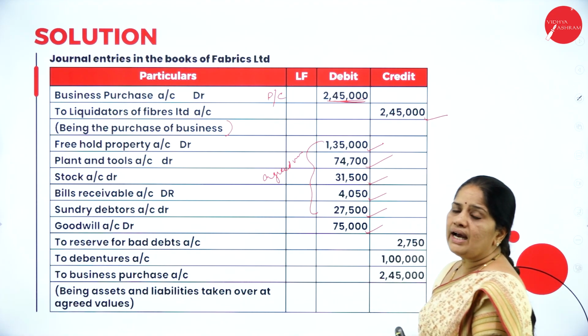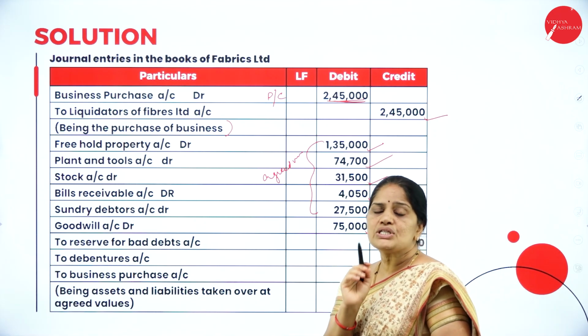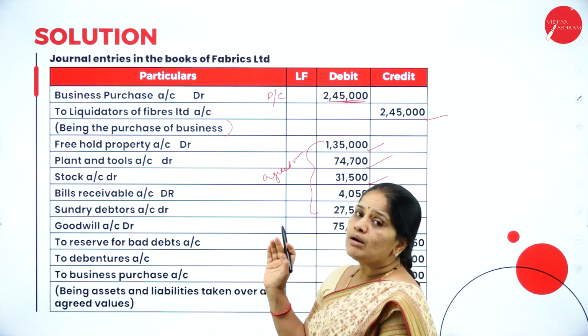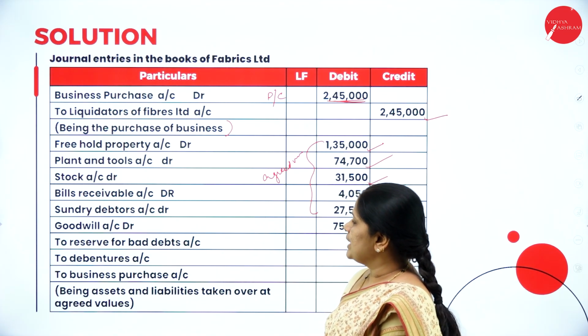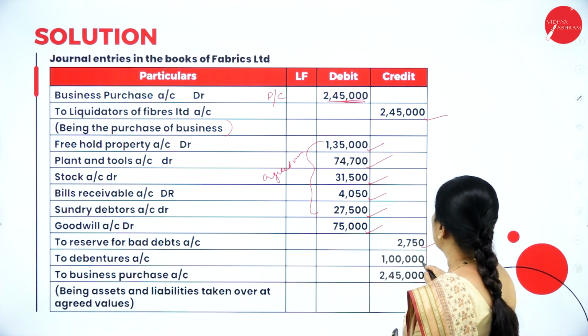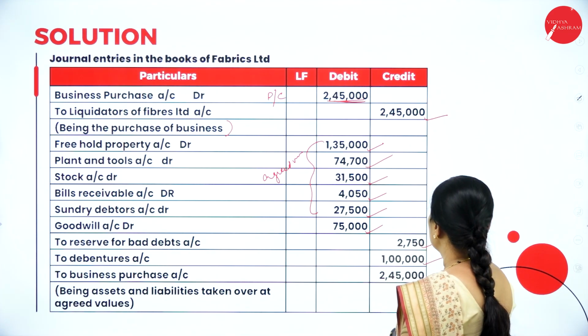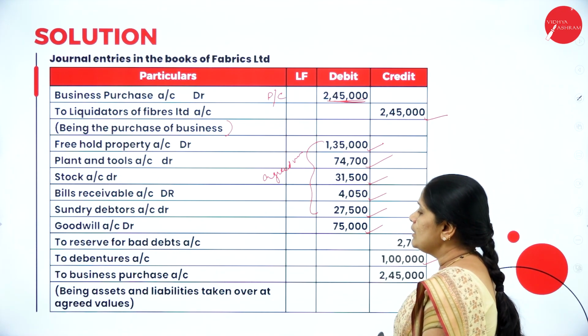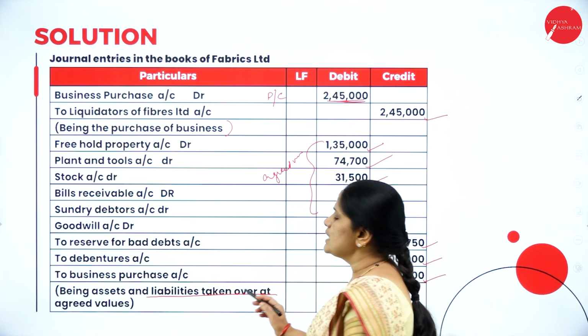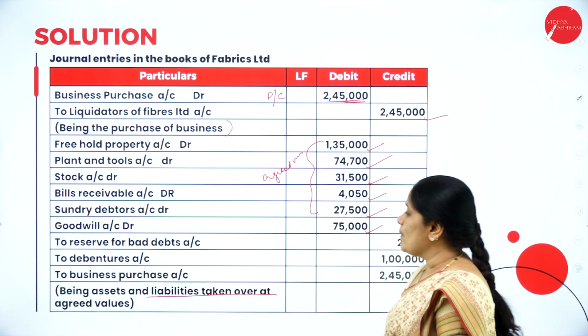So whatever you have transferred, whatever amount you have mentioned in the purchase consideration, the same amount you will mention in the books of the purchasing company. To reserve for bad debts 2,750, to debentures 1 lakh, to business purchase account 2,45,000, being assets and liabilities taken over at agreed values.